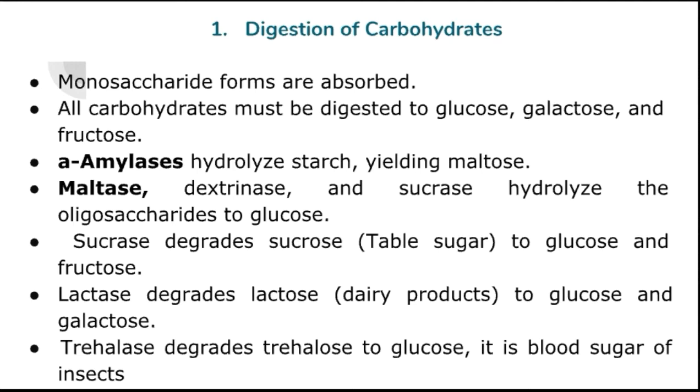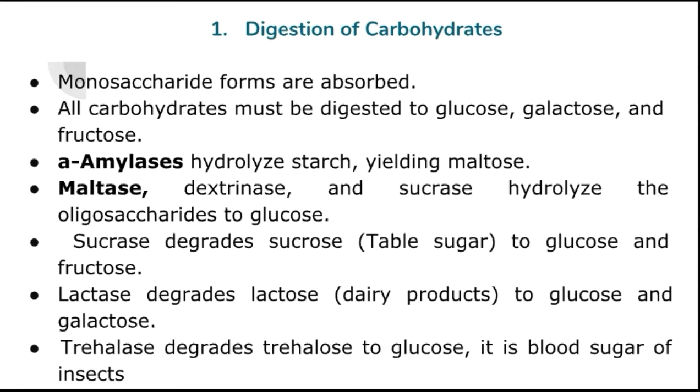Another is trehalose, a particular sugar that is generally present in the blood sugar of insects. That will be useful as an energy source at the time of flight.